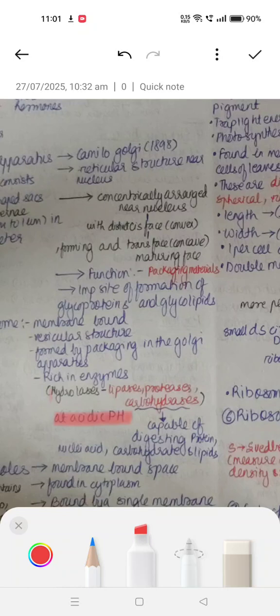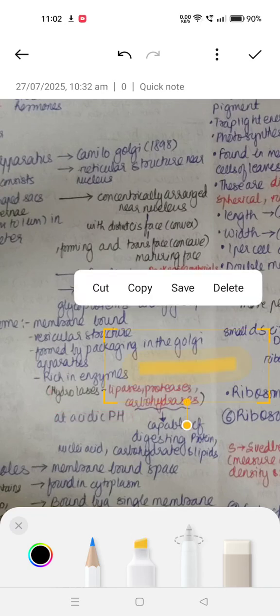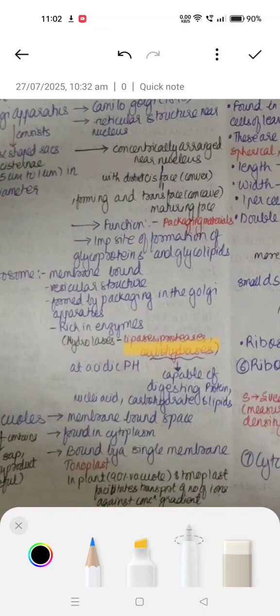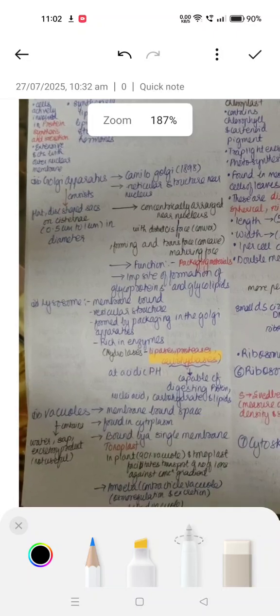Now, these enzymes are capable of digesting proteins, nucleic acids, carbohydrates, and lipids.